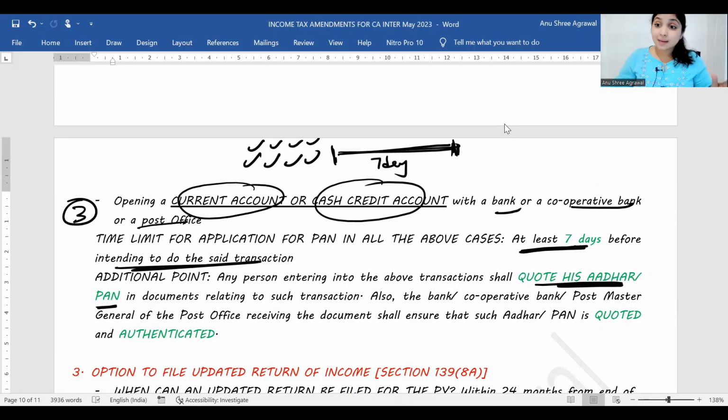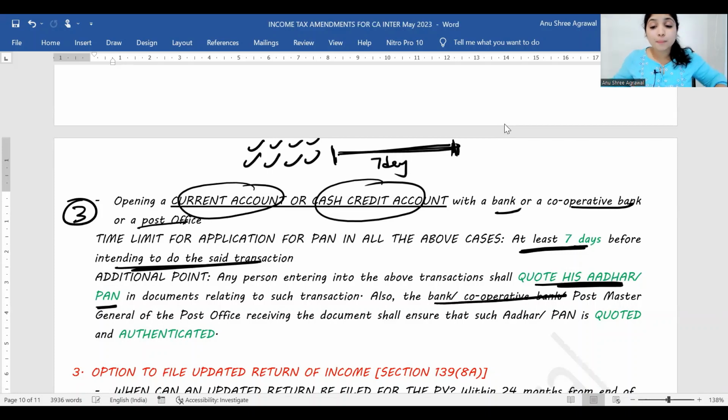See, earlier under income tax, PAN used to be our identification number. But today, PAN and Aadhaar are both being used interchangeably as far as it concerns Income Tax Act. So for these 3 transactions, whenever you will be filling the form, in that form you have to mention your Aadhaar number or your PAN number.